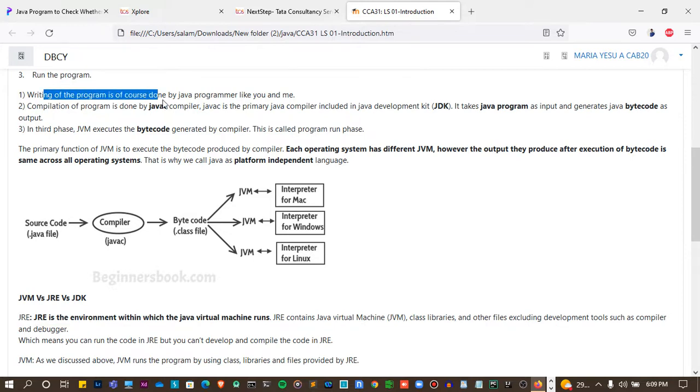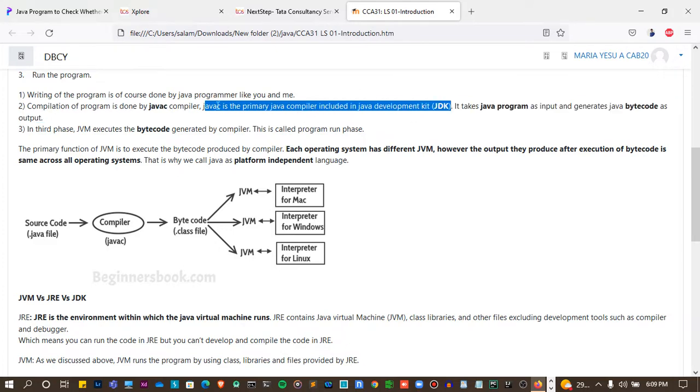Writing of the program is of course done by a Java programmer like you and me. Compilation of the program is done by the Java compiler. Once you click compile, the Java compiler will compile the Java program. Javac is the primary Java compiler included in the Java Development Kit.